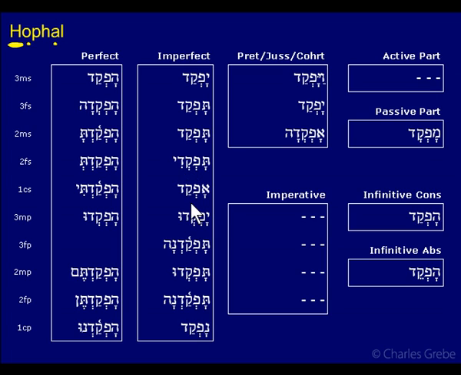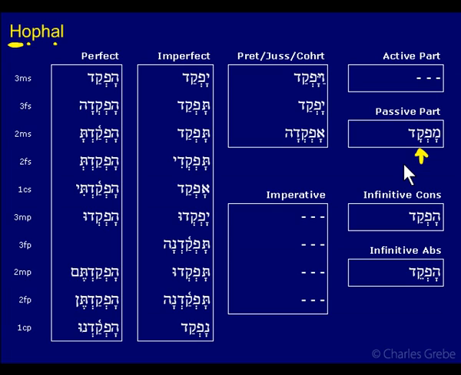A reduced because of vocalic ending. A again reduced because of vocalic ending. Here it's there, even with the big ending. Reduced because of the oo. A. So we have patach everywhere. We have it here. No reduced forms. And here it's reduced because of vocalic ending. Uh-oh, what's going on here? Why do we have a Kametz?